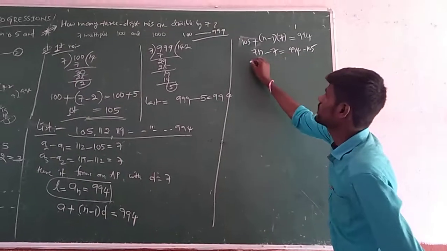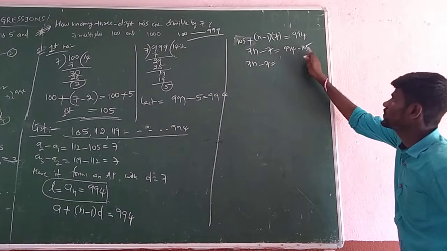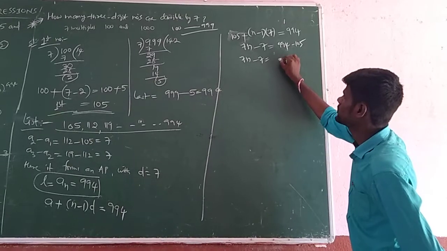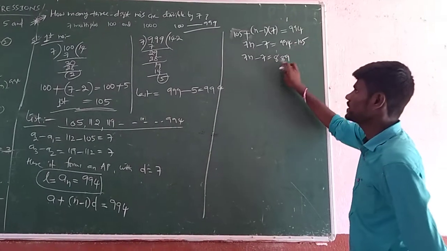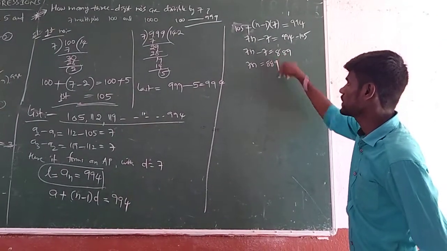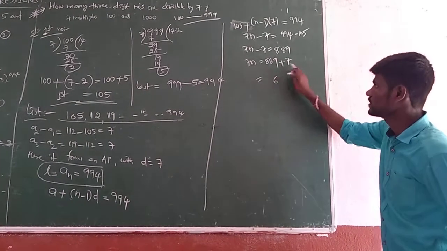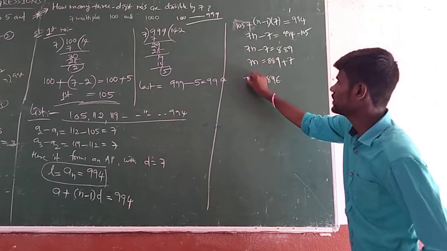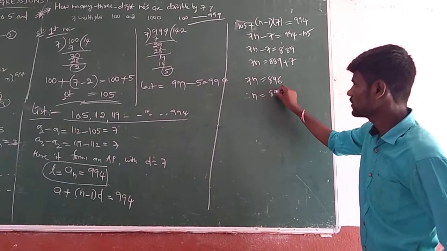So if you do the simplification, 7n minus 7 equals, if you take the difference, 14 minus 5, 9. 8 minus 0, 8, because after taking the borrow, 9 becomes 8. Actually it is 889. Then transpose minus 7 to the opposite side, 889 plus 7. So 9 plus 7 is 16, 1 plus 8 is 9, and it is 8. 7n equals 896. We need to find n.